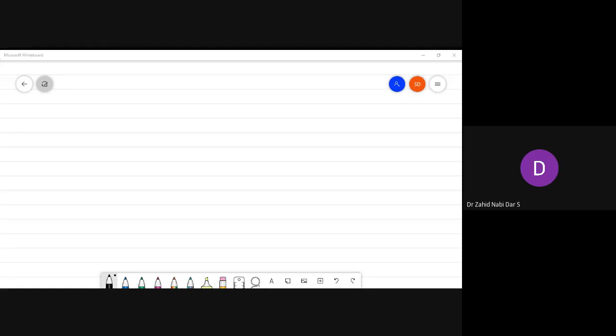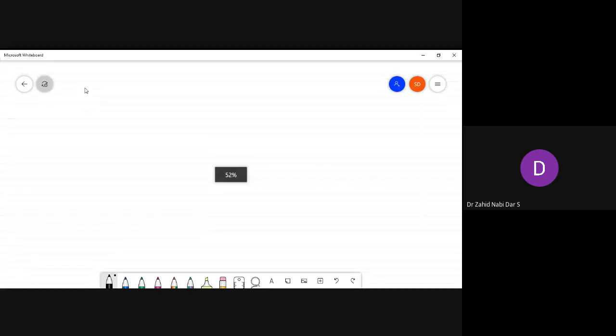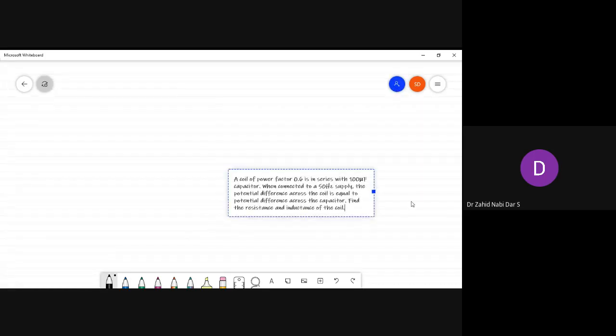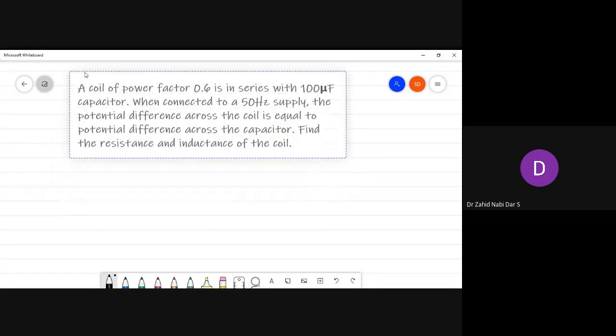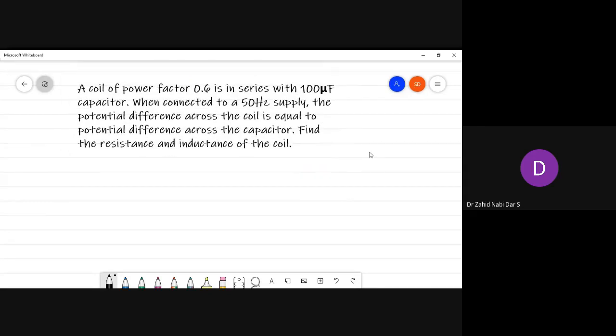See, this is the question that came. Are you able to see the question? We had this question that came in the internals.